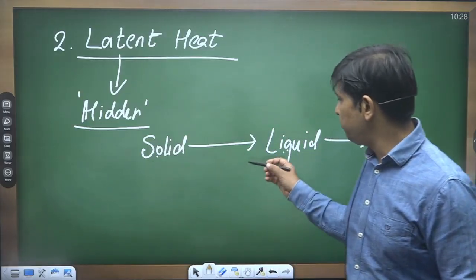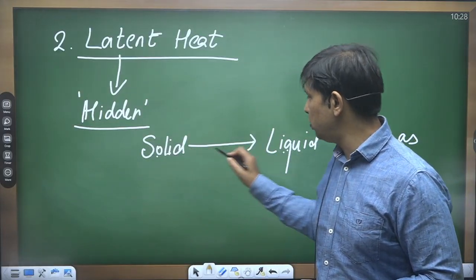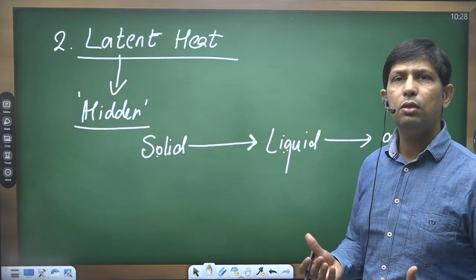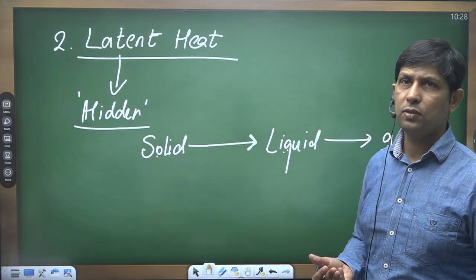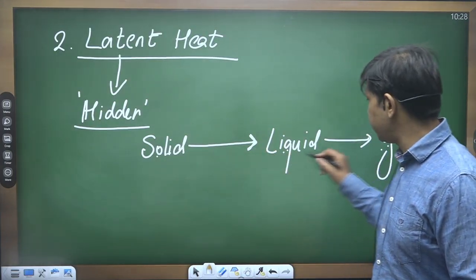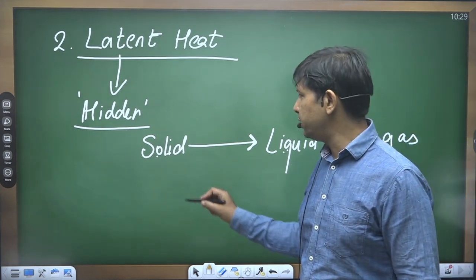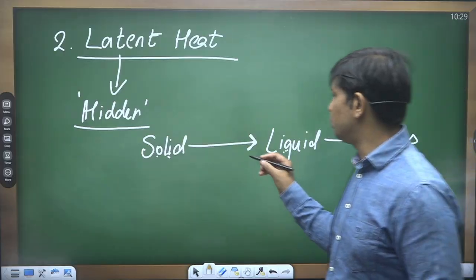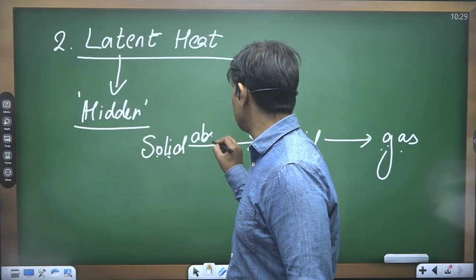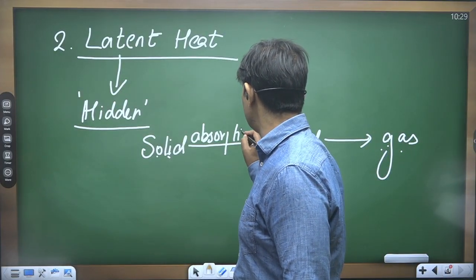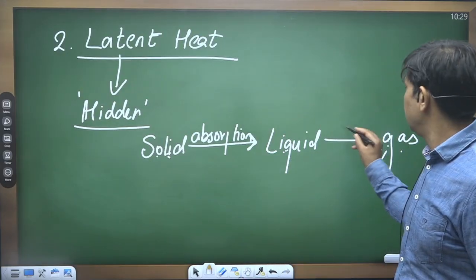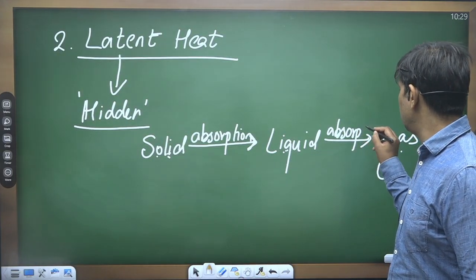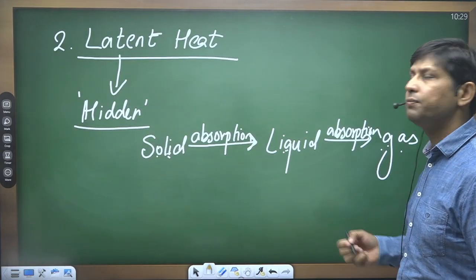So it helps in the change of state from solid to liquid or liquid to gas, but there is no change in the temperature of the matter. In this case, the heat gets absorbed. We have absorption of heat when we have the change of liquid to gaseous state.